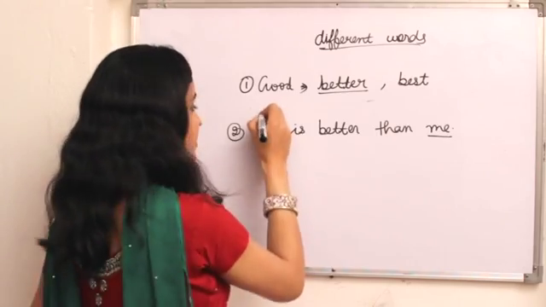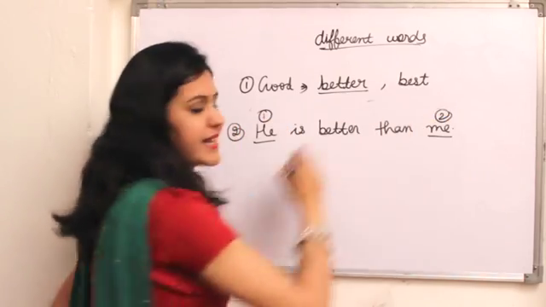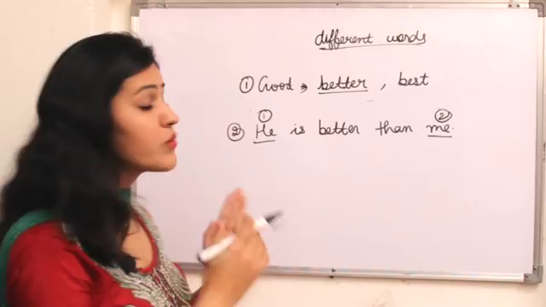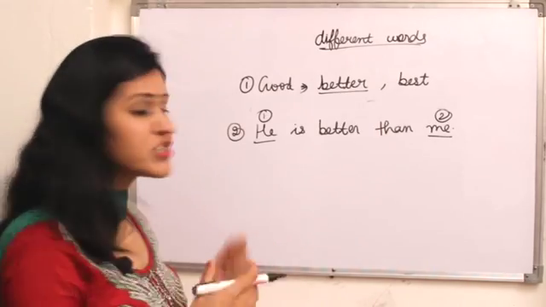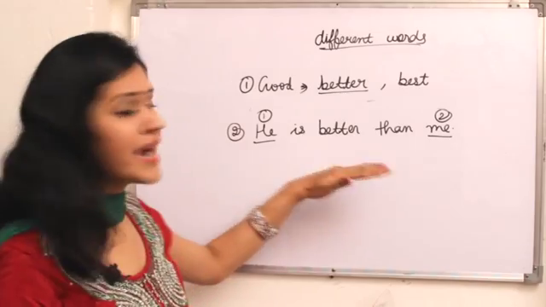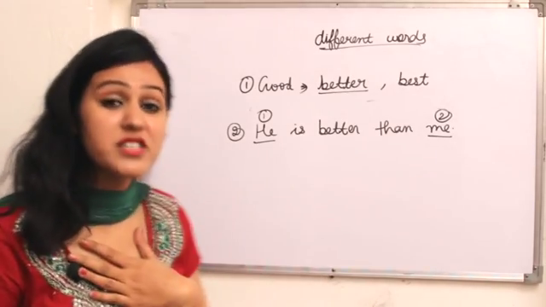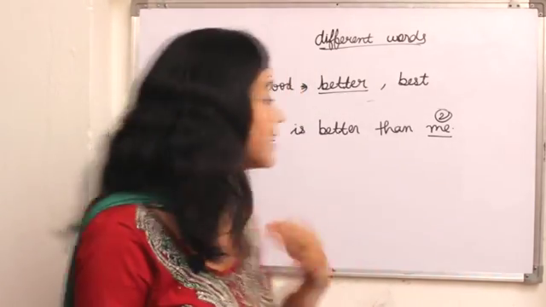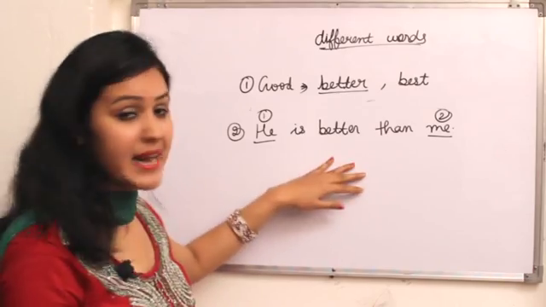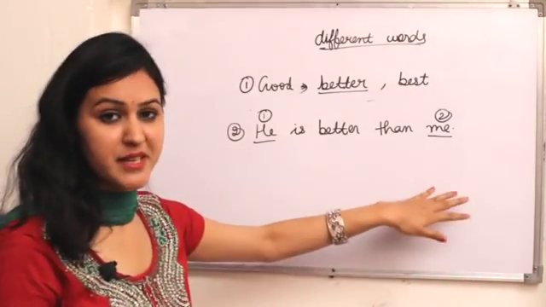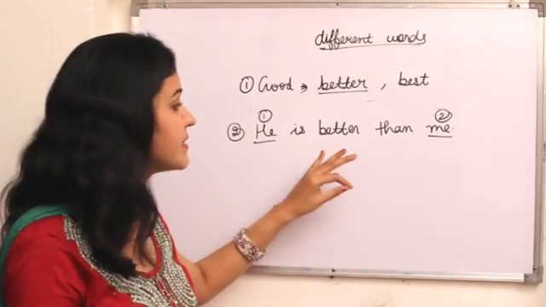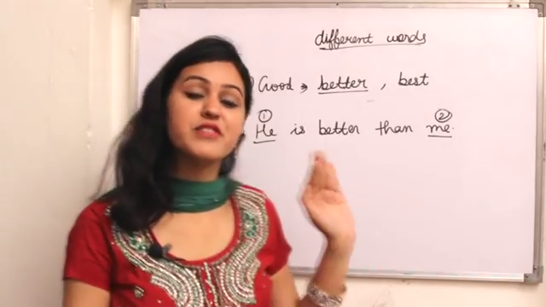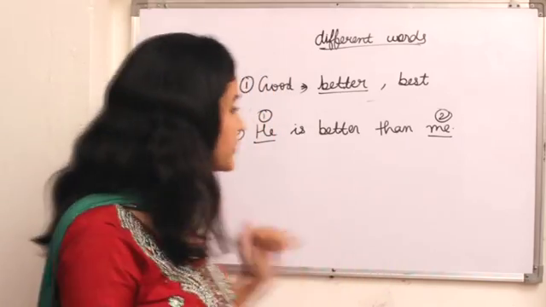Okay, this is the first person and this is the second. So now we are comparing both these persons: he is better than me. I just wanted to explain that he is better than me. So this is in the term of comparative degree.